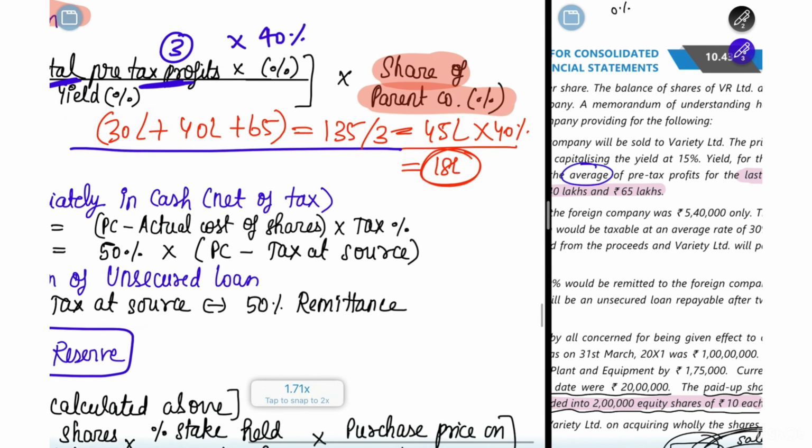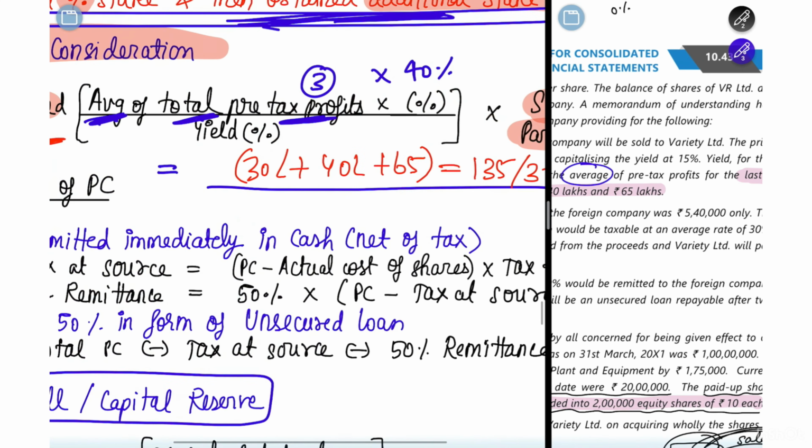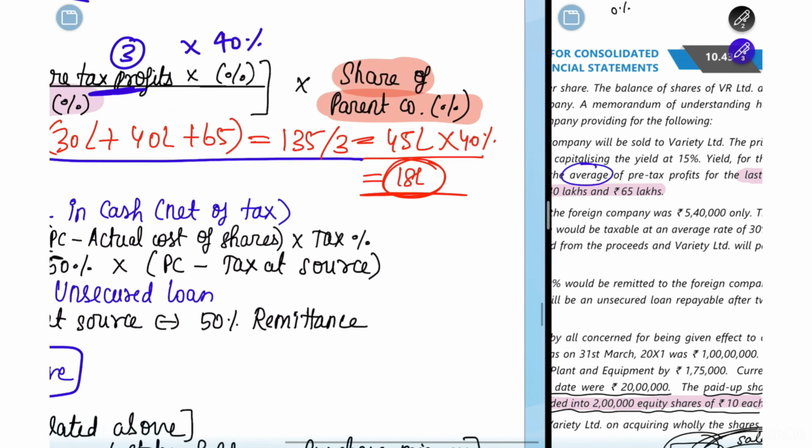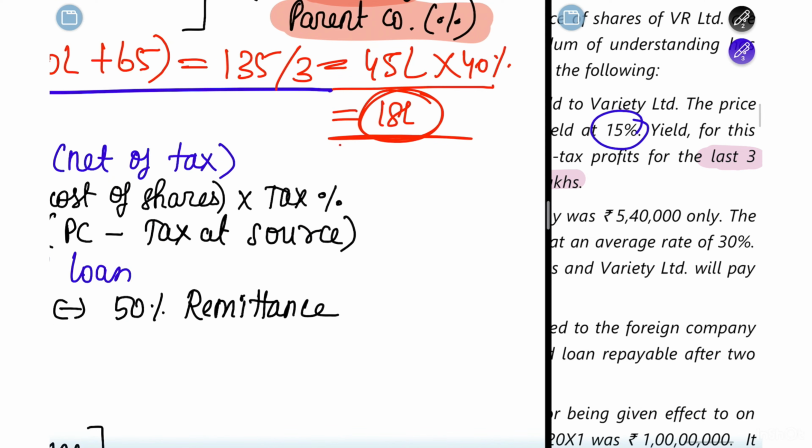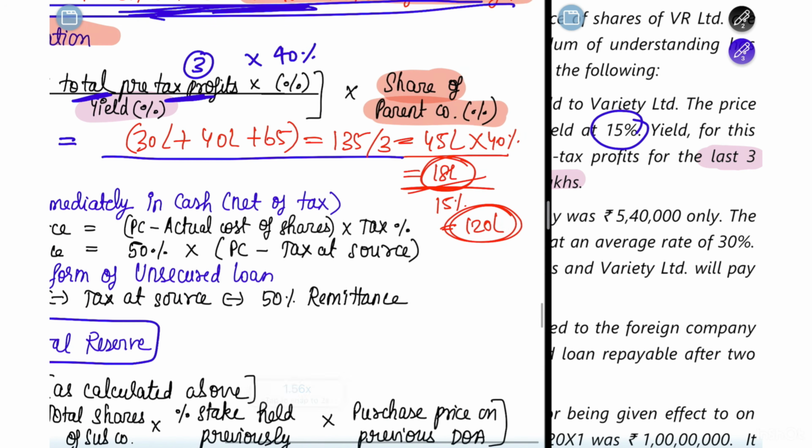Now you have to divide this 18 lakh by the yield percentage, like I've already mentioned here. So 18 lakh divided by how much was the yield percentage? It is 15%. So 18 lakh divided by 15% would be 120 lakh. So this 120 lakh is nothing but your capitalized yield.